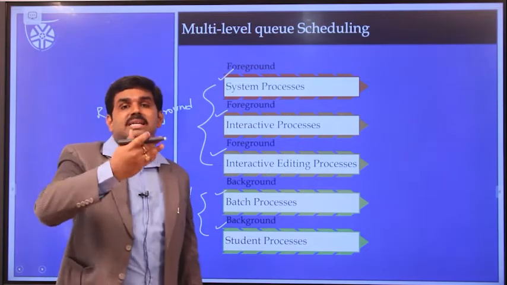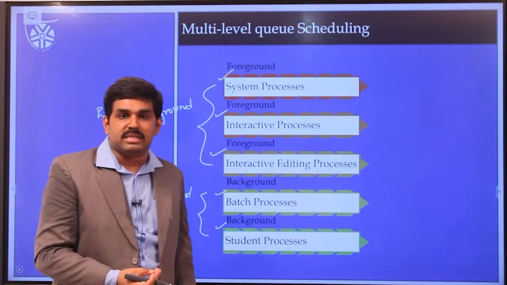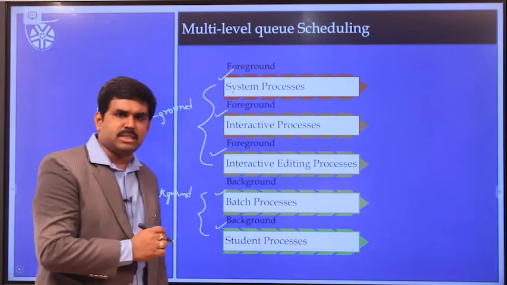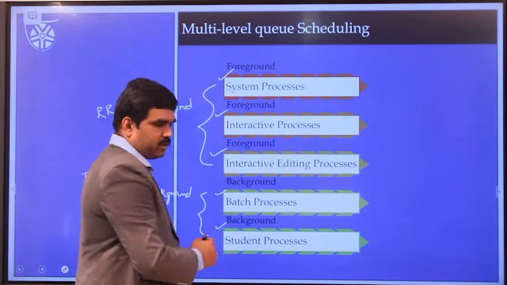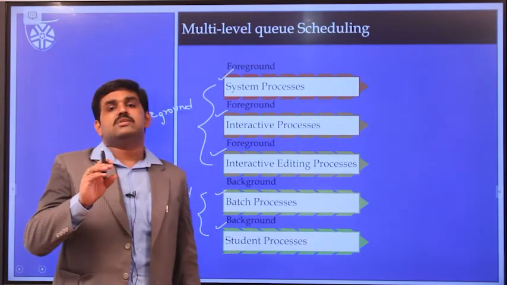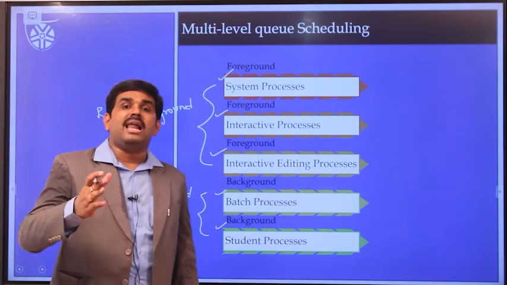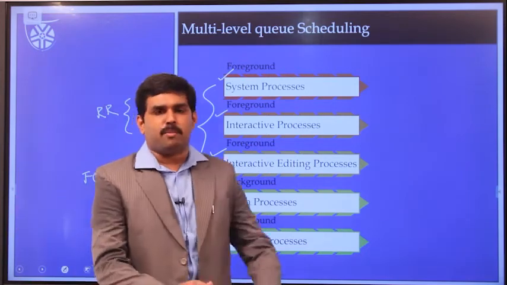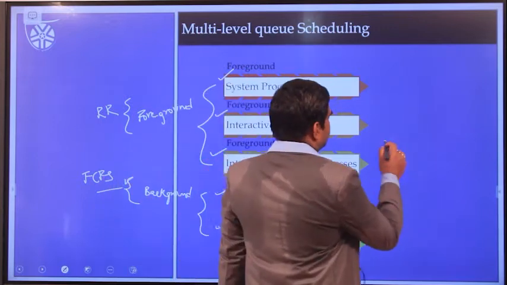If no system, interactive, or interactive editing processes are there, then only the CPU is allocated to batch process, and finally to the student process. The student process gets the CPU only if all the above queues are empty, so there is a problem. Hope everybody knows about this problem, that is starvation.